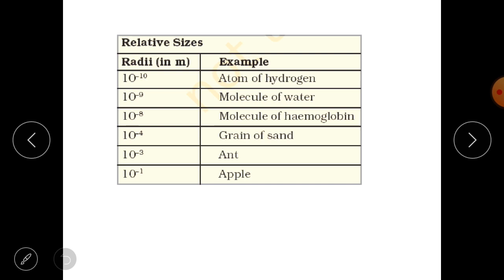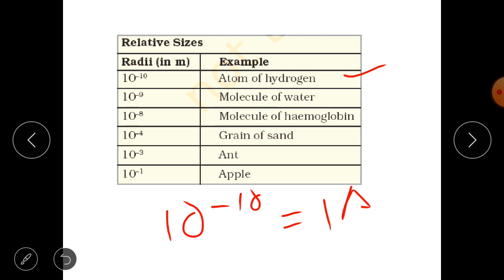Now here you can see the radius has been mentioned in meters, and first of all look at the hydrogen atom. The radius of the hydrogen atom is 10 to the power minus 10 meter, that is 1 angstrom. This 10 to the power minus 10 is equal to 1 angstrom. Angstrom is another unit, just like nanometer. Second thing, a molecule of water. A single molecule of water has a radius of 10 to the power minus 9.